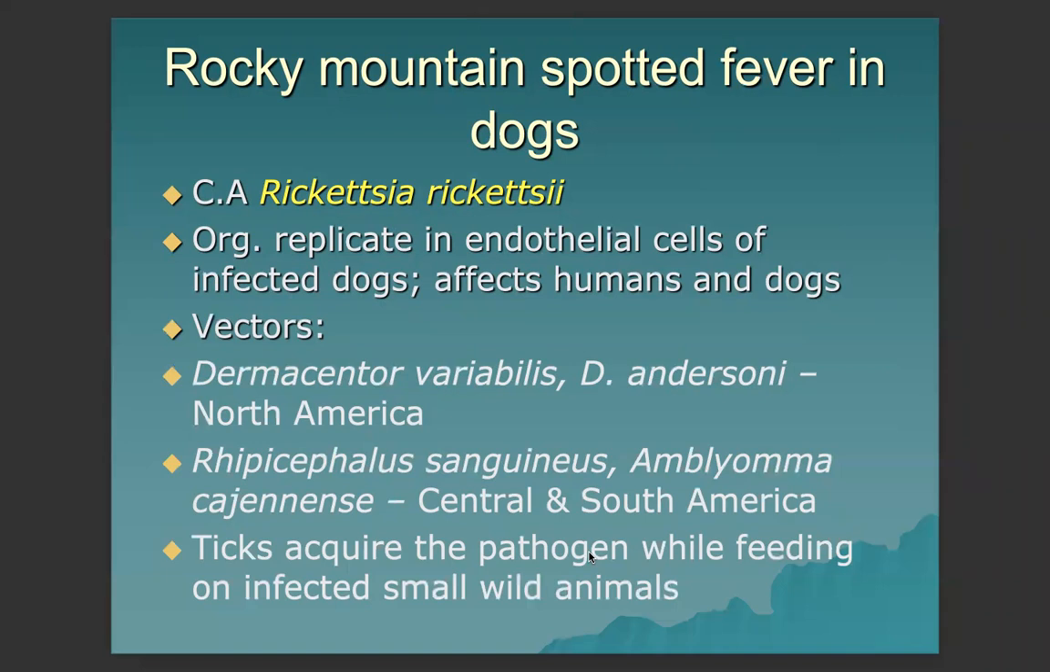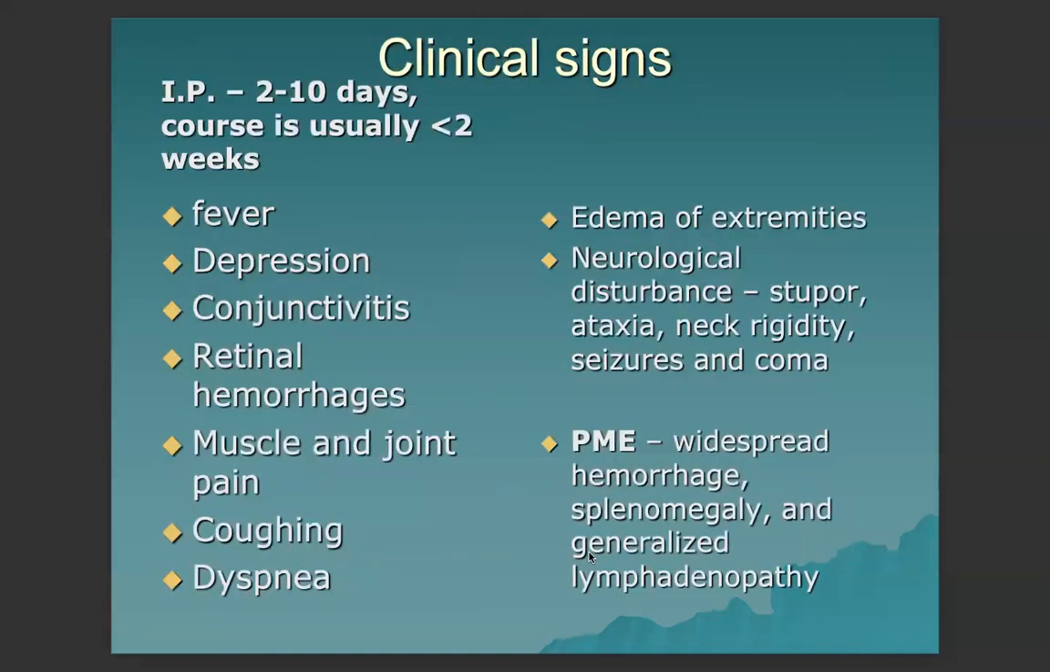Known vectors are Dermacentor variabilis and Dermacentor andersoni. These are ticks in North America. In Central and South America, we have Rhipicephalus sanguineus and Amblyomma cajennense. Ticks acquire the pathogen while feeding on infected wild animals. For the clinical signs, usually it will take 2 to 10 days for the signs to appear, and the course usually takes less than 2 weeks.